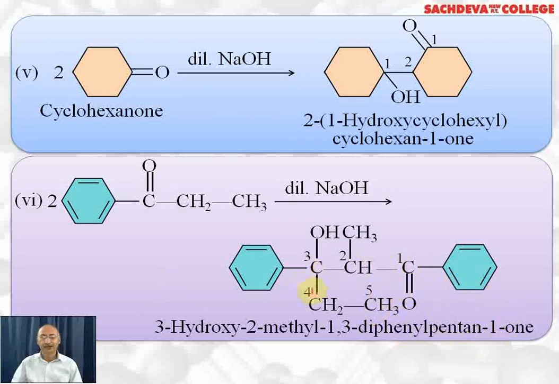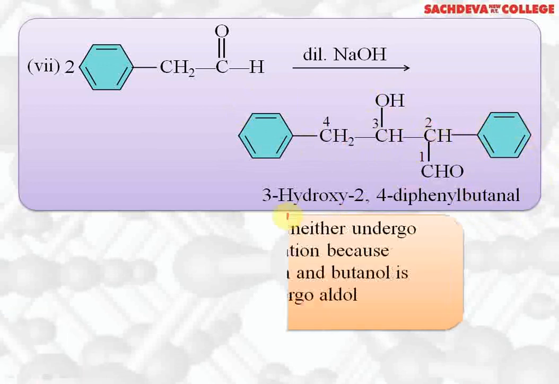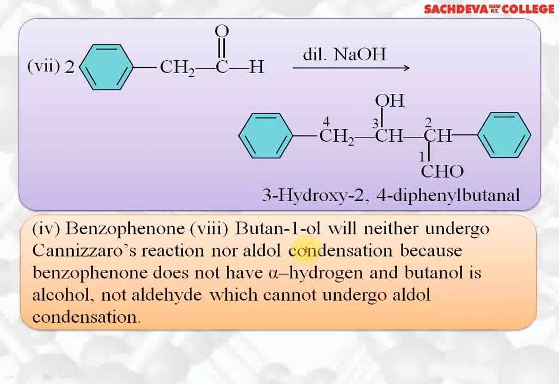Next we have 2 moles of phenyl acetaldehyde reacting in the presence of dilute NaOH and undergoing aldol condensation. This is alpha hydrogen where a carbanion will be formed, which will attack this carbonyl carbon and we get this product. This is 3-hydroxy 2,4-diphenyl butanol. Benzophenone and butan-1-ol will neither undergo Cannizzaro reaction nor aldol condensation. In benzophenone, there is no alpha hydrogen, and alcohol does not undergo aldol condensation or Cannizzaro reaction.